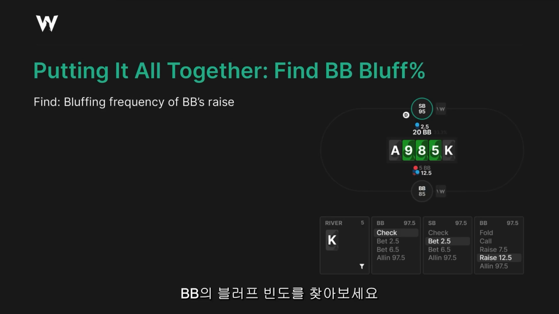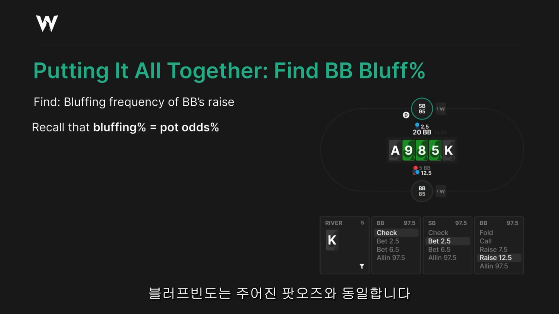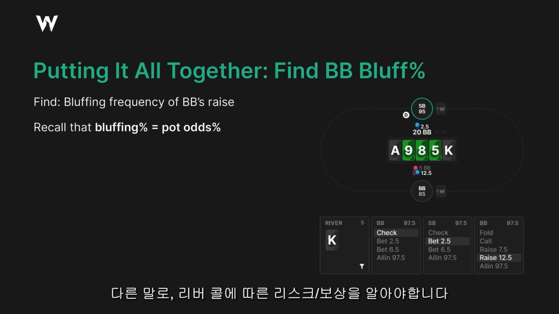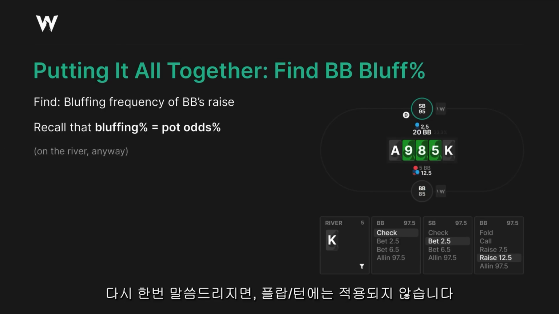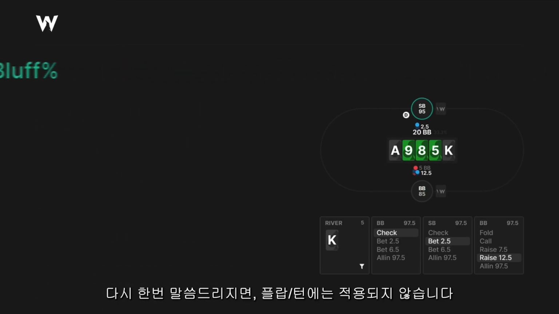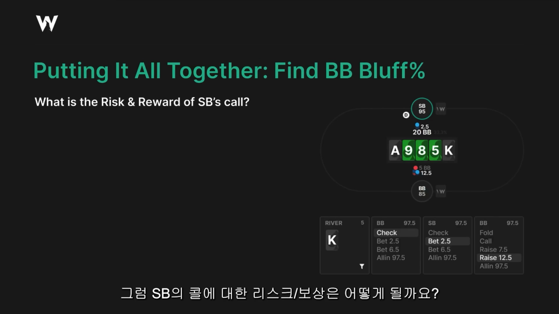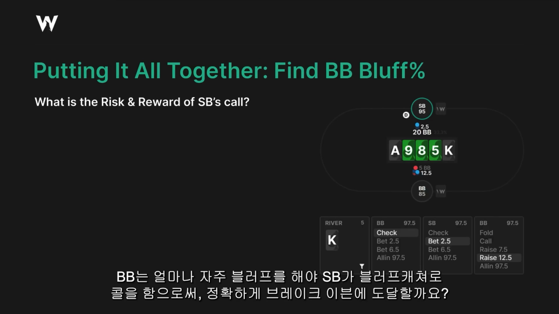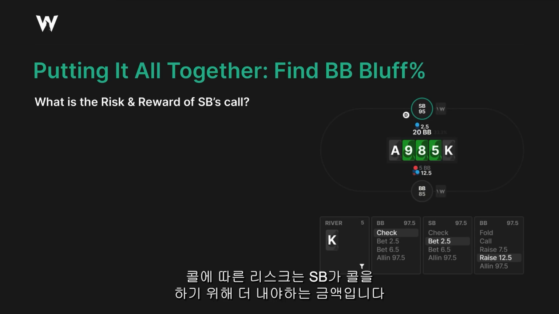Find big blind's bluffing frequency. So, recall that the bluffing frequency is just equal to the pot odds laid. In other words, we need to find the risk-reward of calling. On the river, anyway. Again, this does not apply to earlier streets. So, what is the risk-reward of small blind's call? How often do we need to be bluffing for small blind to be exactly break-even when they call as a bluff catcher? Their risk of calling is the amount they're being asked to call.